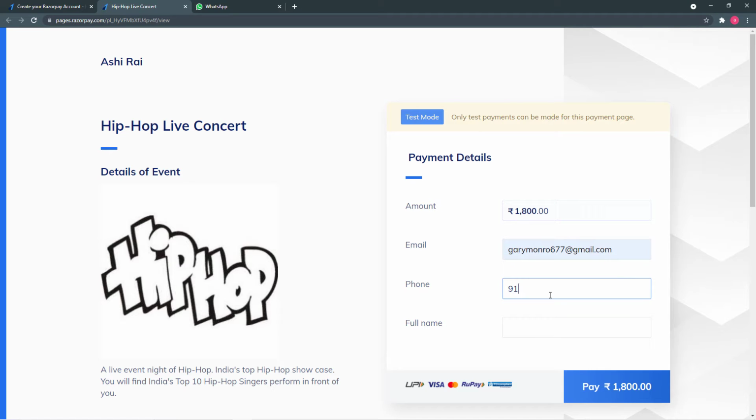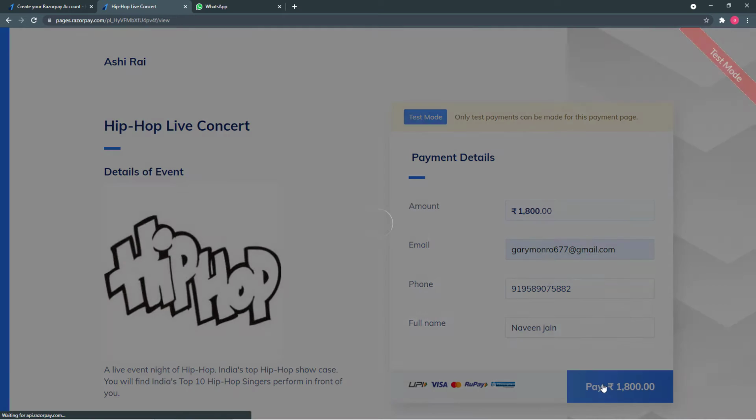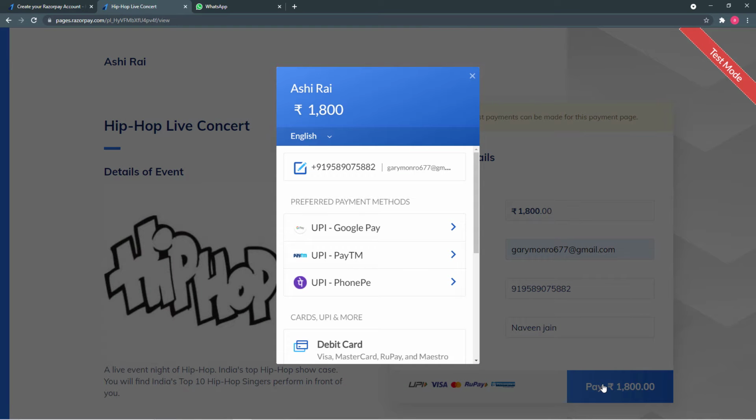Here I am going to enter the number, and here I am entering the name like this, and now I am clicking on pay, and we will see as and when I book this ticket from here if we receive a confirmation message on WhatsApp or not. So I am clicking on pay here, and now it is asking for the payment option.